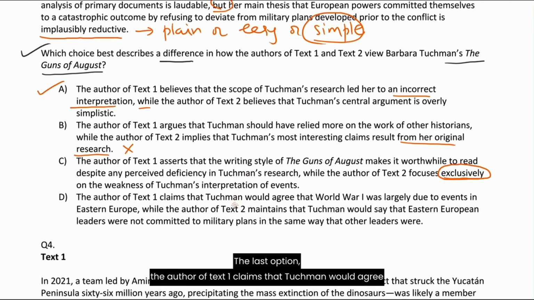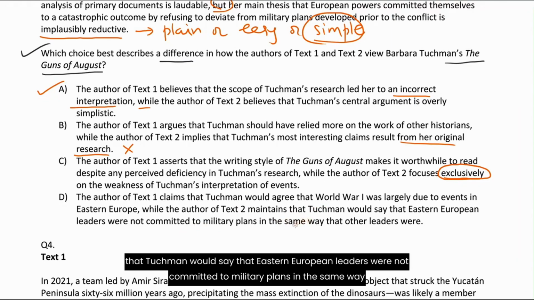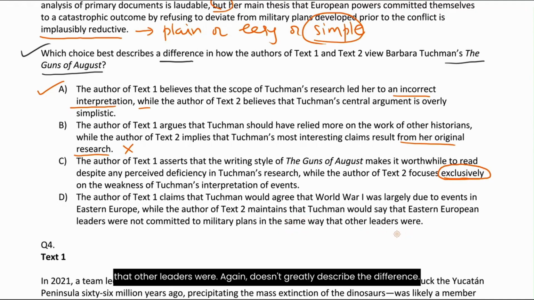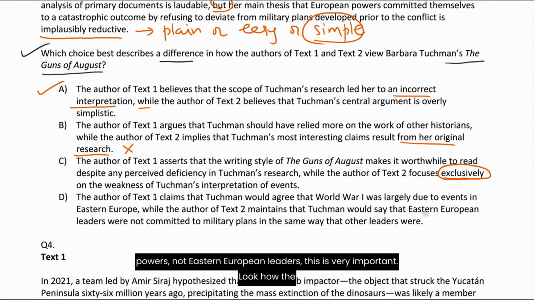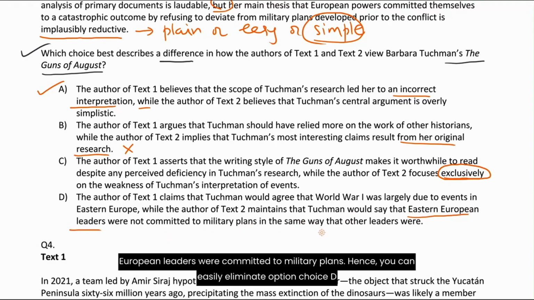Be very careful when you come across such kinds of words. The last option, the author of text 1 claims that Tuchman would agree that World War I was largely due to events in Eastern Europe, while the author of text 2 maintains that Tuchman would say that Eastern European leaders were not committed to military plans in the same way as other leaders. Again, this doesn't really describe the difference. Author 1 says Tuchman fails to address the influence of events in Eastern Europe, while author 2 says that Tuchman's thesis was that European powers, not Eastern European leaders, this is very important, were committed to military plans. Look how the examiner plays around with words. This is crucial. Hence, you can easily eliminate this option choice as well.